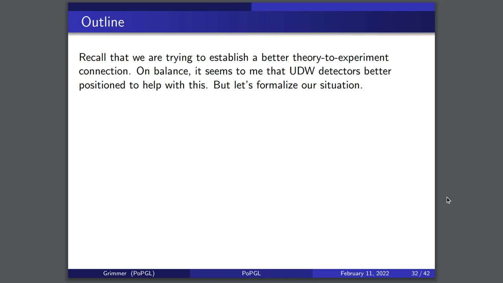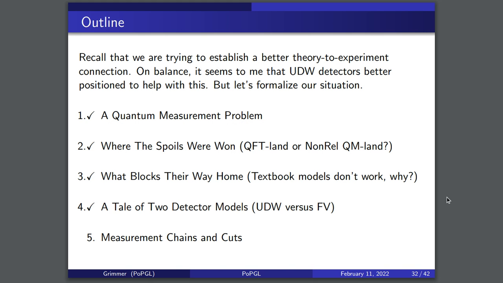So recall that what we're trying to do is establish a better theory-to-experiment connection, right? To connect our theory with actual real experimental practice. I want to go to the lab and explain their experiment in a way which supports my theory, right? So on balance, it seems to me that the Unruh-DeWitt detector is going to be better positioned to help us with this. But I think we should formalize our situation a bit to get a better idea of how this comparison works. And that's going to involve talking about measurement chains and cuts.